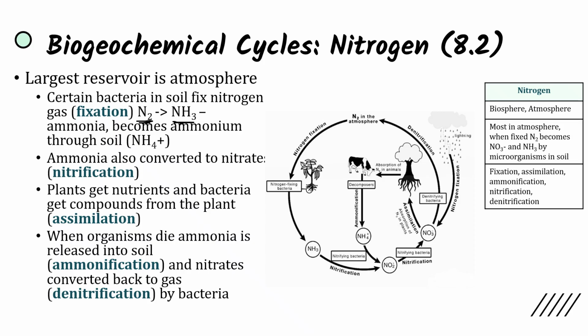So over here we can start with nitrogen gas. Through fixation, it'll become ammonia, and then nitrifying bacteria, nitrification will occur, turning it into nitrate, and then it's going to be assimilated into plants and absorption then through animals who are eating those plants. And once the animals die, the ammonia is released back into soil. We have ammonification, and then denitrification occurs, and the cycle continues. Because of course, these nutrients cannot be created and destroyed, only transferring forms.